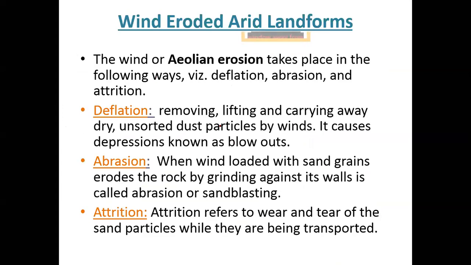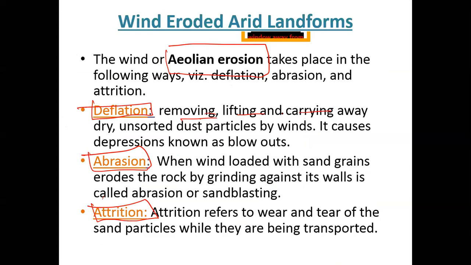Now, wind eroded landforms, which are also called aeolian erosion. Wind eroded landforms, through aeolian action, are formed through deflation, abrasion, and attrition. What is deflation? Removing, lifting, carrying, which we generally know. The air carries the dust or the sand particles and blows them from one place to another.